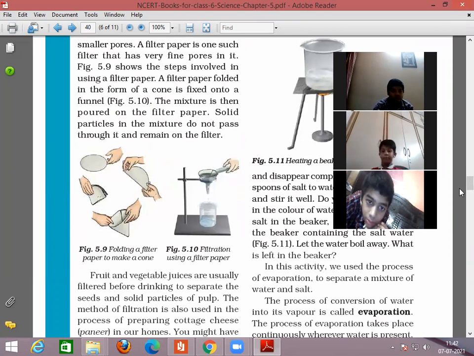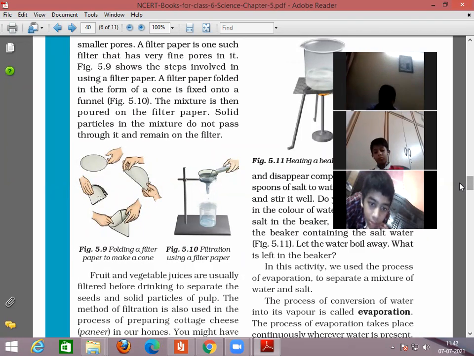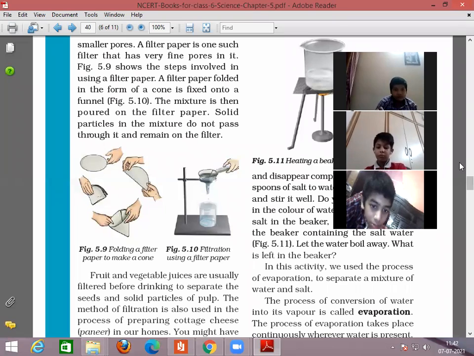Children, even a strainer, which we use at home, is also a process of filtration. But you know, mud particles are very small. It's very difficult to separate mud particles. They mix well with the water. That's why we use a filtration process.